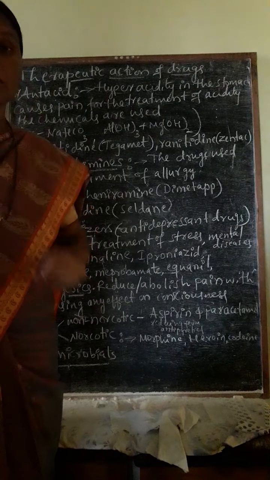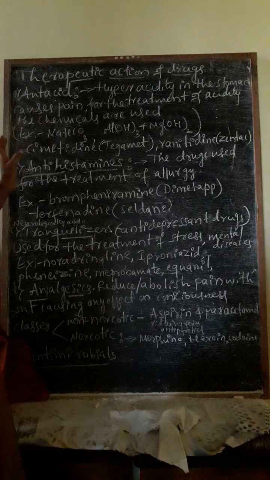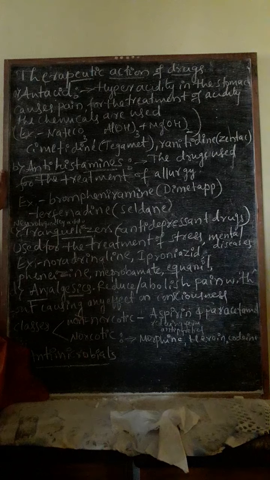Natural chemicals are responsible for transferring these messages, they are chemical messengers, and if you use a drug that interacts with that receptor and inhibits the natural function of that chemical messenger, that is said to be an antagonist.